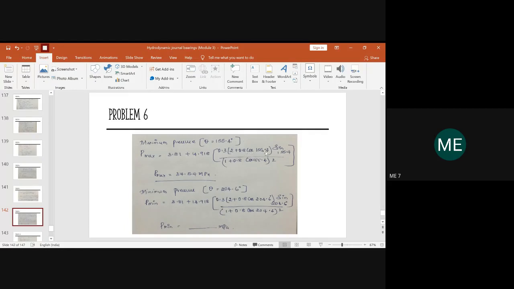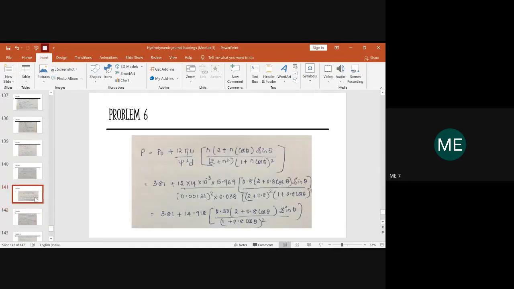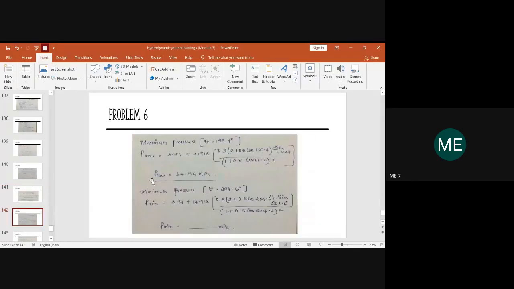So it will be cos 155.4 degree sin 155.4 degree, divided by 1 plus 0.8 into cos 155.4 whole square. Okay, so calculate and please let me know whether you get P max equal to 37.54 megapascal.